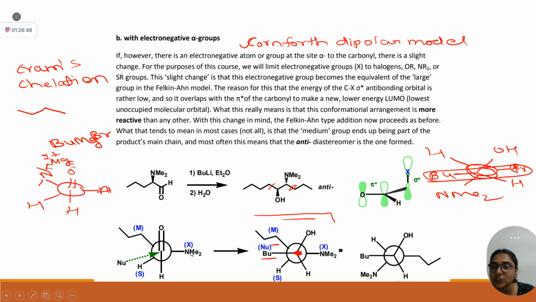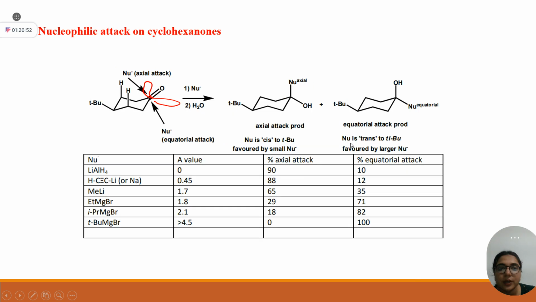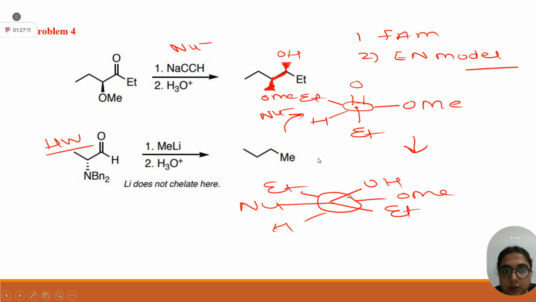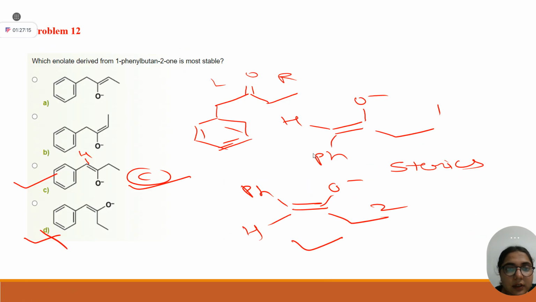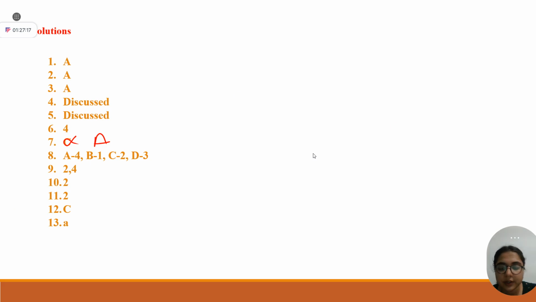In Cram's chelation, this is your simple Cornforth dipolar model. Okay, from here we have seen axial attack will be more preferable, right? Due to perfect overlapping of your incoming nucleophile C sigma and your this C pi star. Okay, and then we covered questions based on it.